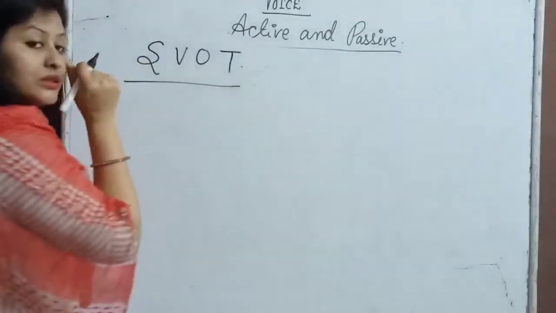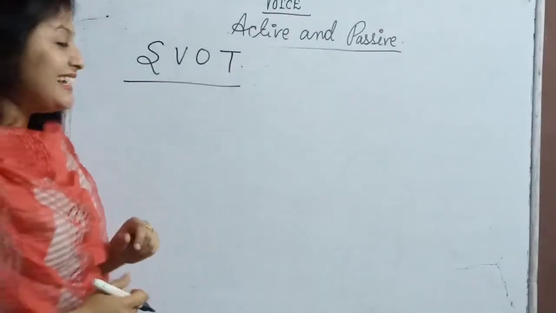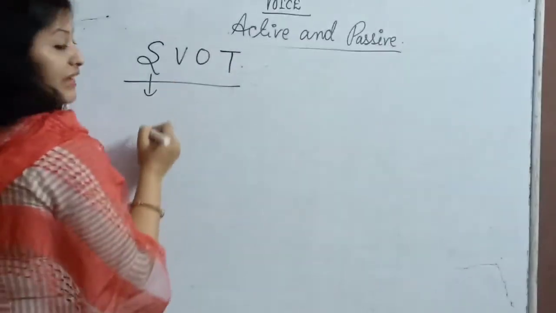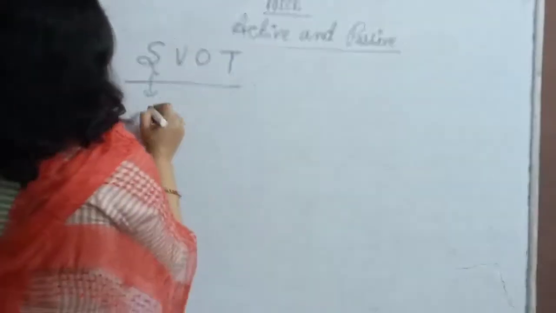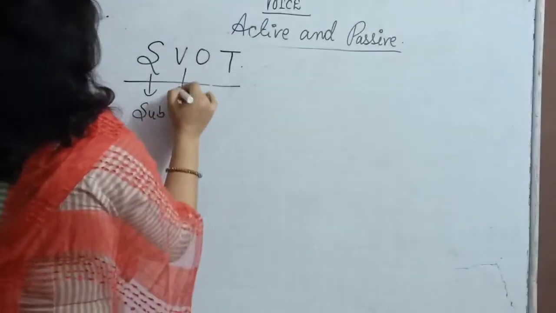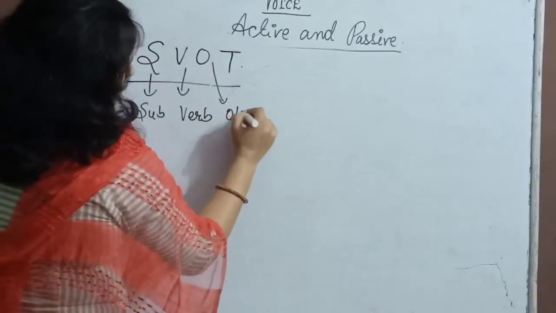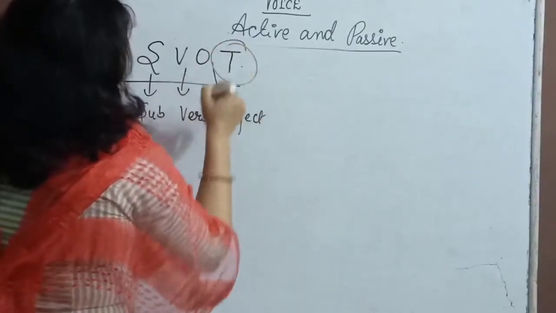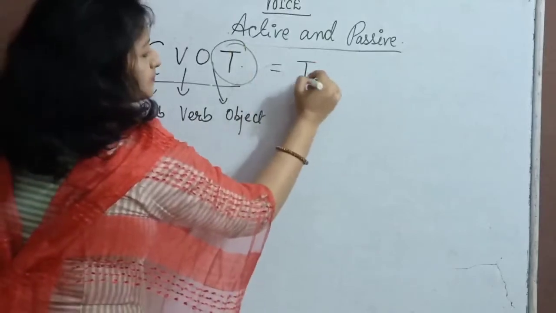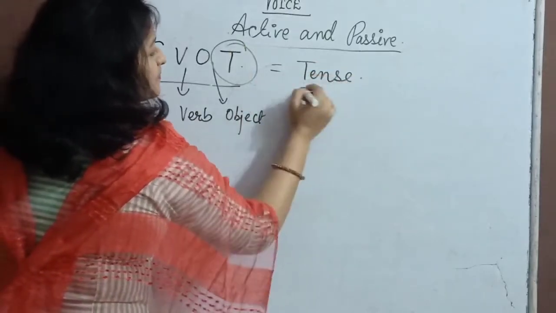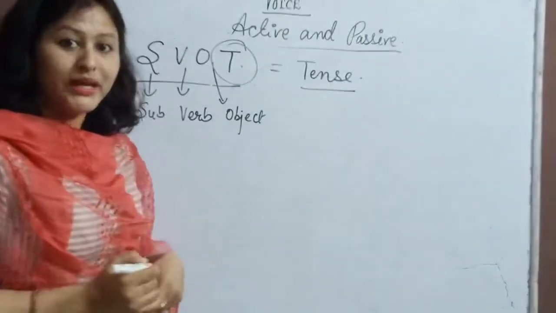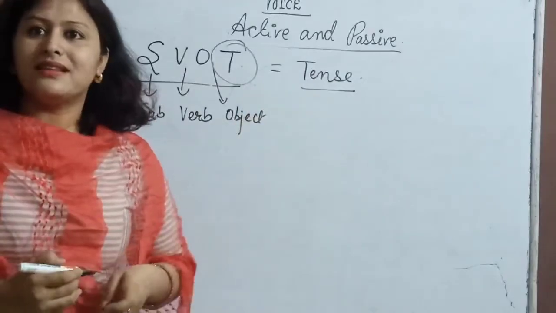What is the SWOT? Okay, I know you all are very intelligent. You guessed it right. It is subject. This is our verb. This is our object. And what is this now? It is tense.